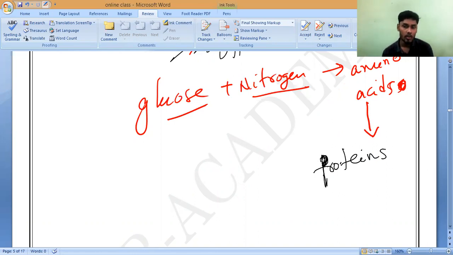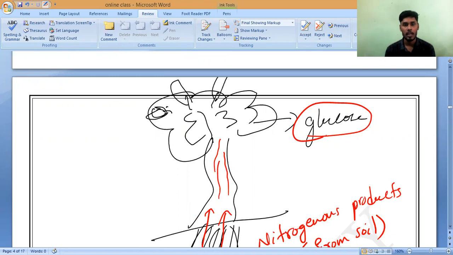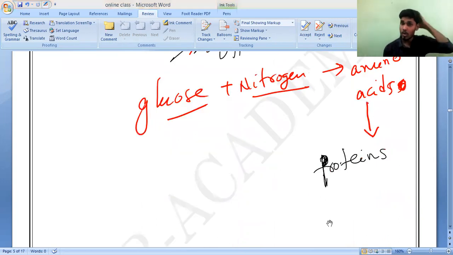You can also draw the diagram. This is the plant, and here we have the leaves, where the photosynthesis reaction is carried out. Remember that glucose combines with the nitrogen and is transported, converting into amino acids, which are made into proteins. This is how plants make protein as food. Any doubt in this? Ask me.